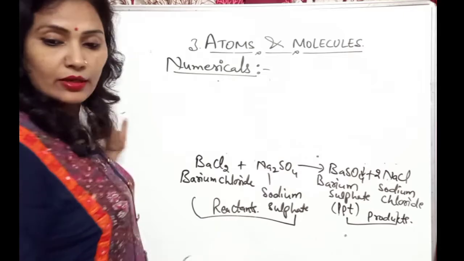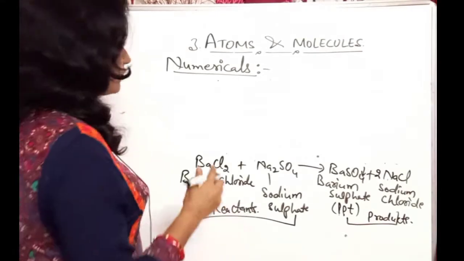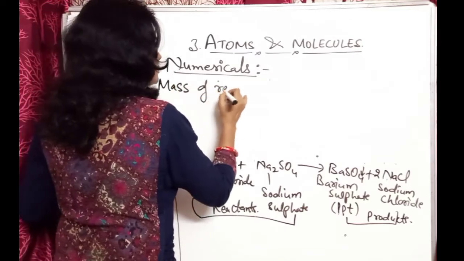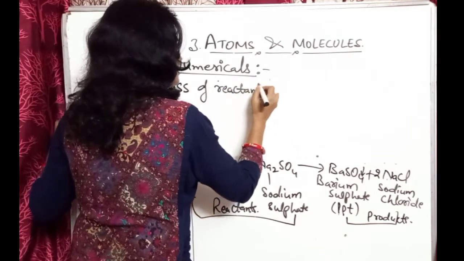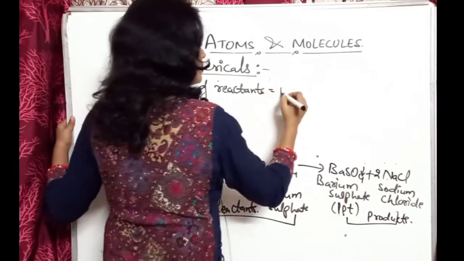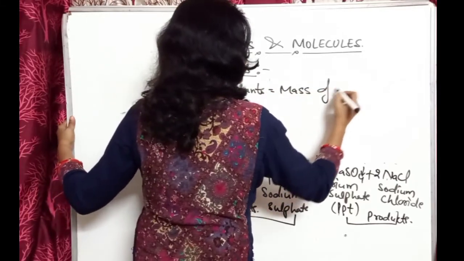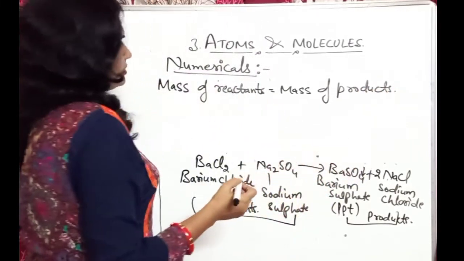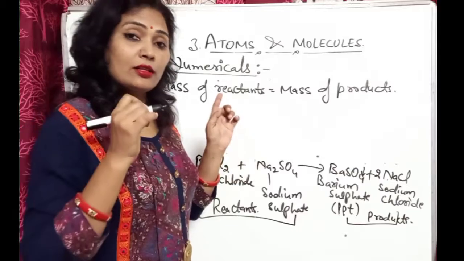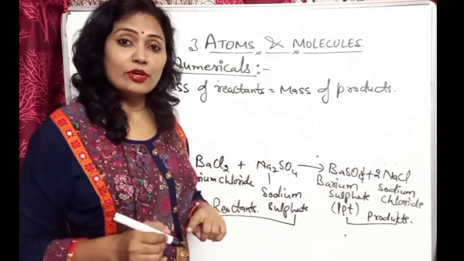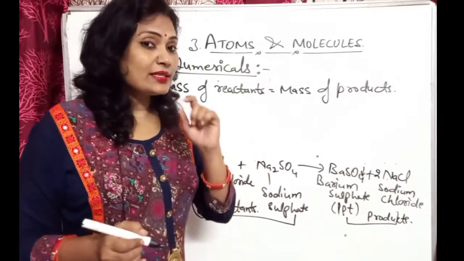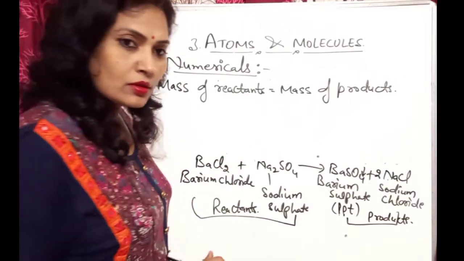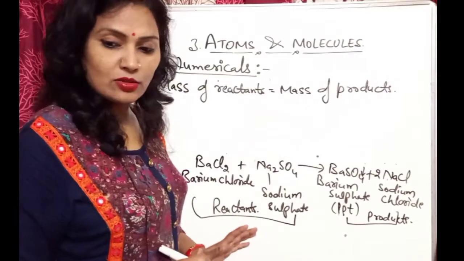Now what I will do, I will write the mass of reactants equals the mass of products. Because the mass of reactant is equal to the mass of product. The mass can neither be created nor destroyed in a chemical reaction. It will remain the same. So let us write, the mass of reactant is equal to the mass of the product.